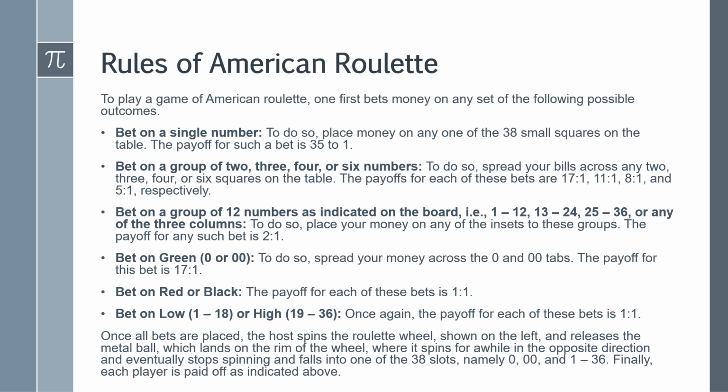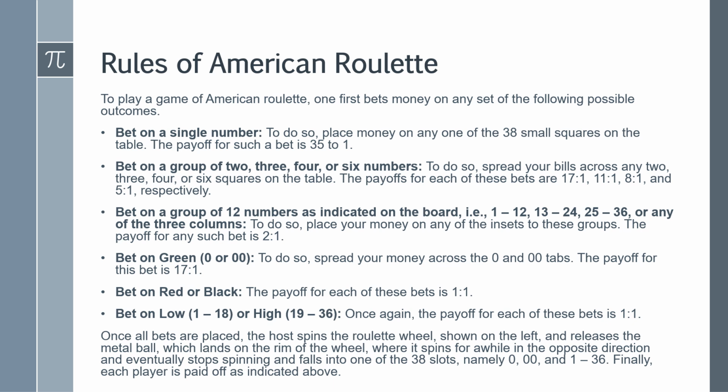Or you can bet on a group of 2, 3, 4, or 6 numbers. To do so, you just spread your bills across any 2, 3, 4, or 6 squares on the table. The payoffs for each of these bets are 17 to 1, 11 to 1, 8 to 1, and 5 to 1, respectively. Or you can bet on a group of 12 numbers as indicated on the board, i.e. 1 through 12, 13 to 24, 25 to 36, or any of the 3 columns. To do so, you just place your money on any of these tabs, and the payoff for any such bet is 2 to 1.